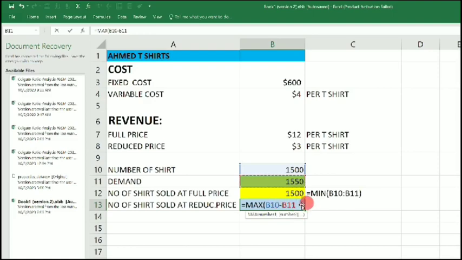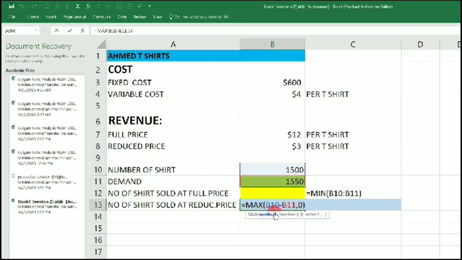But we want to say if the demand is higher than the number of shares produced, let it give us 0 instead of minus 50. So we put a comma and write 0. But if not, let it give us the right value. So that is what we need to do here.